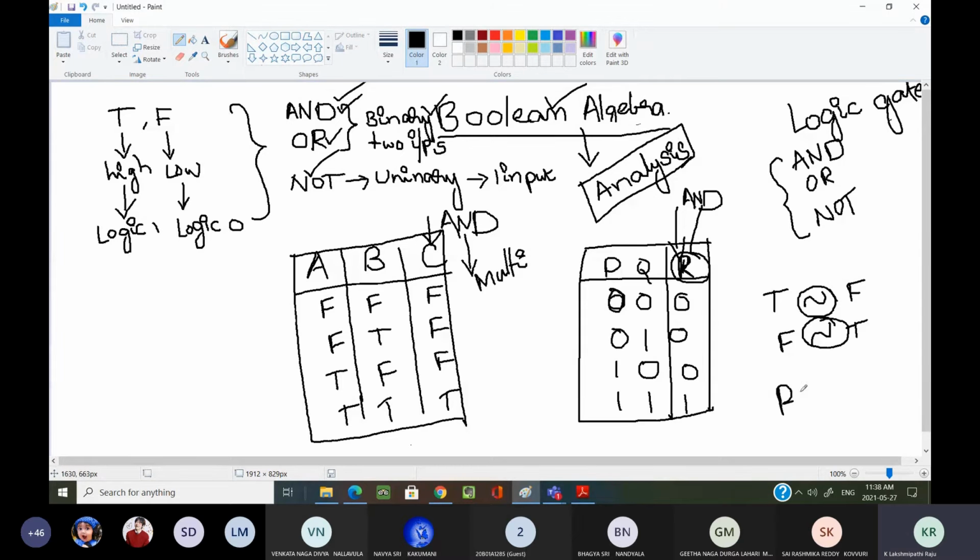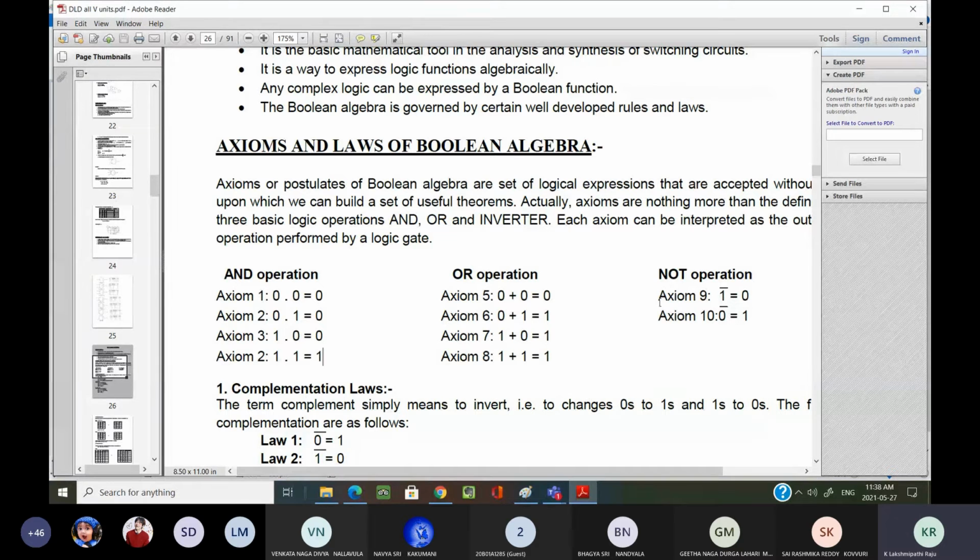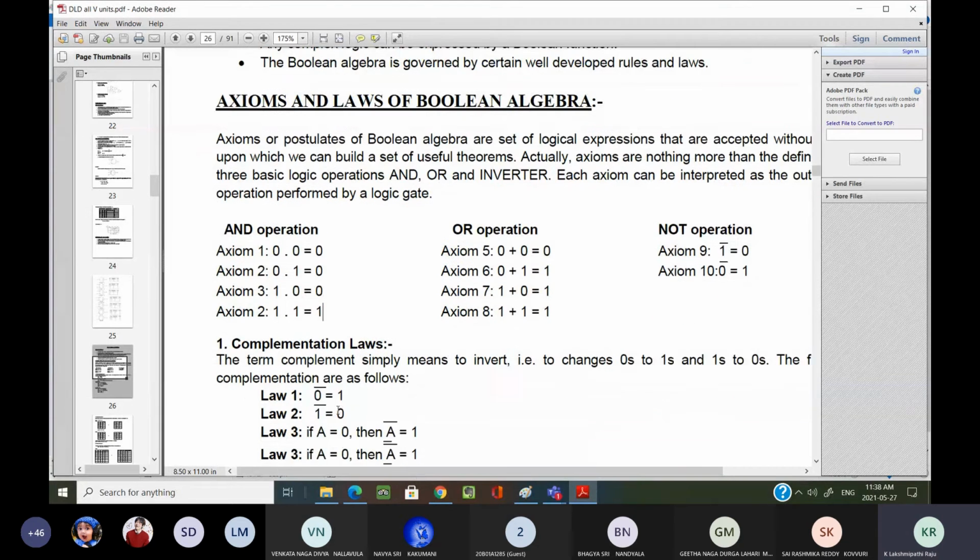There you have learned in your mathematics P and Q, this is the AND operator. Or P or Q, this is the OR operator. Or negation of P, or P implies Q. Like that, you have learned something in your mathematics. Now, from our Boolean algebra point of view, we are considering these as axioms. One complement is 0, 0 complement is 1.